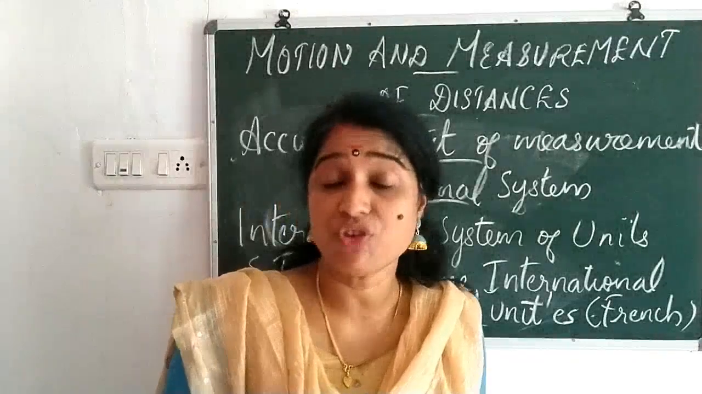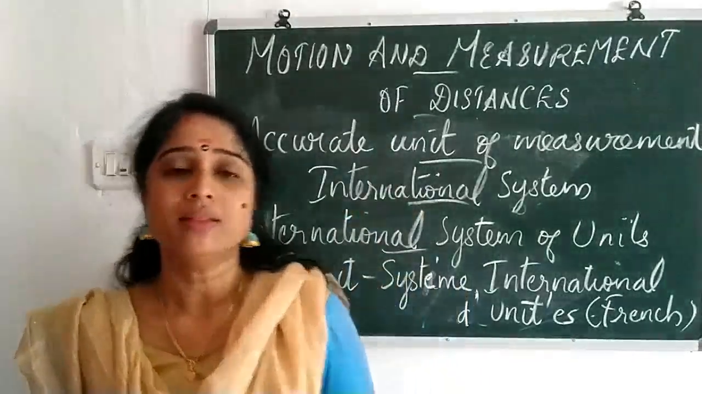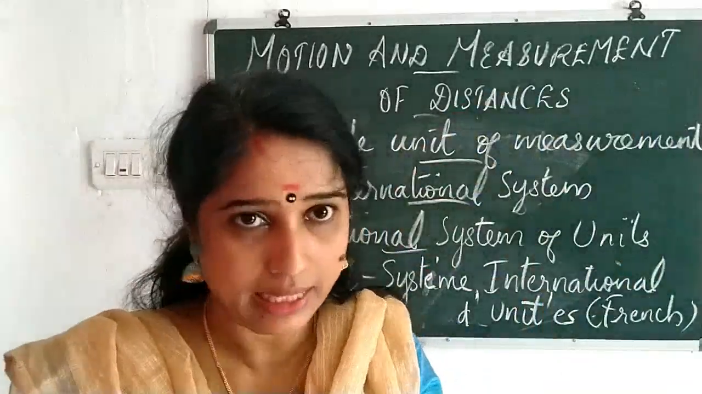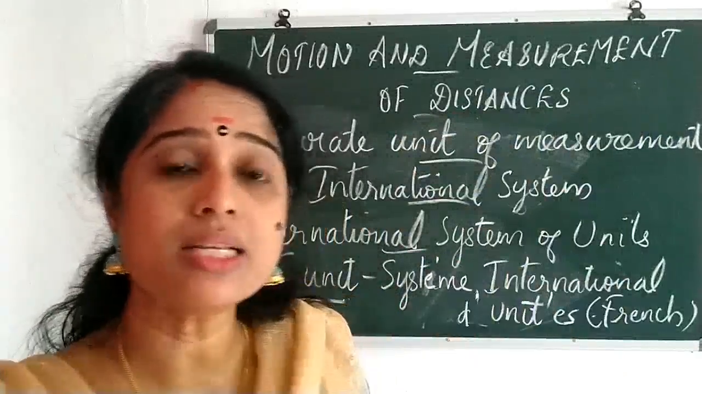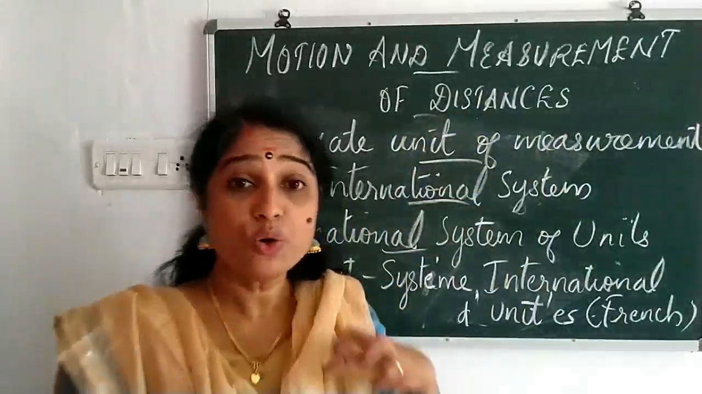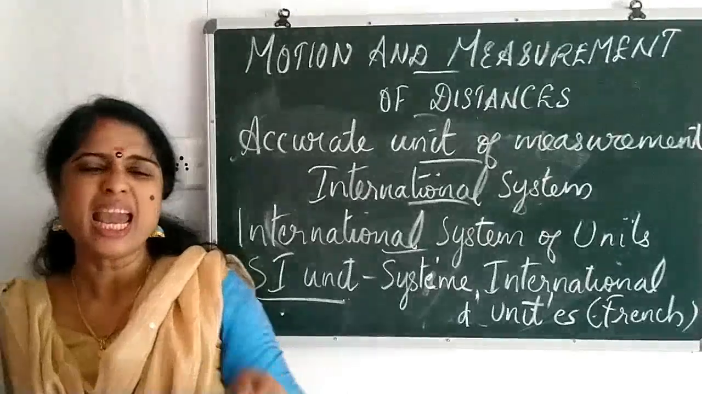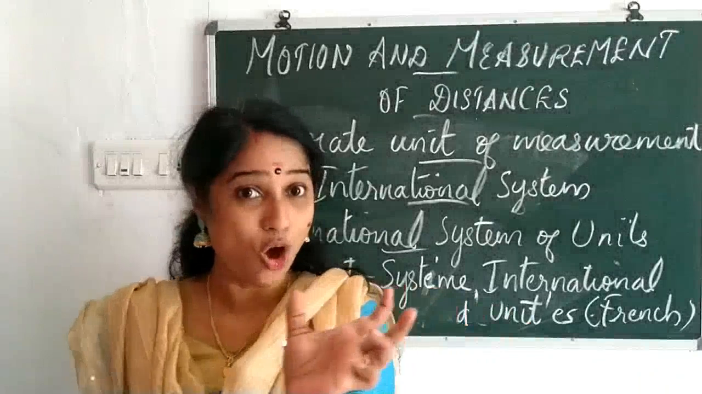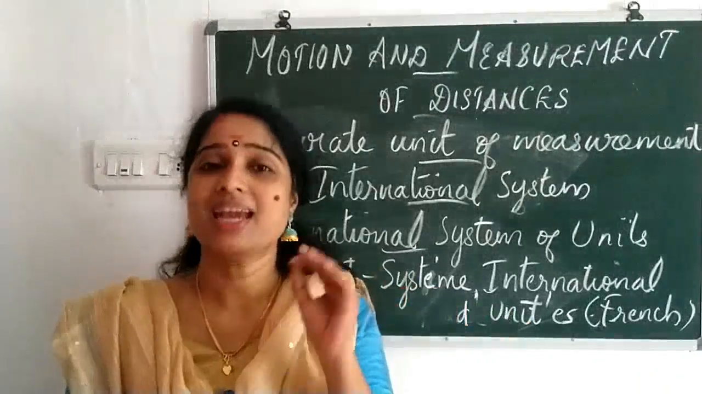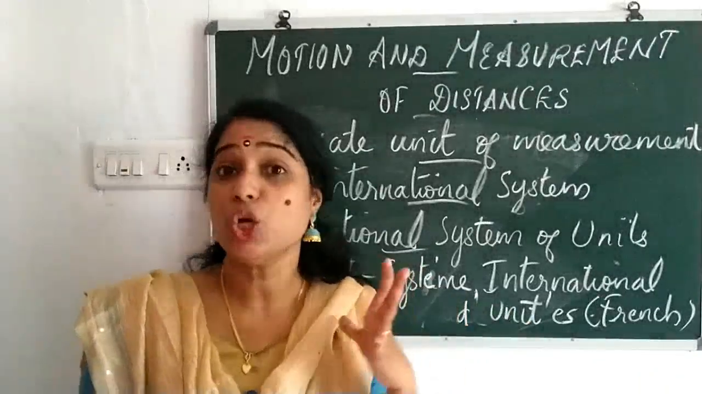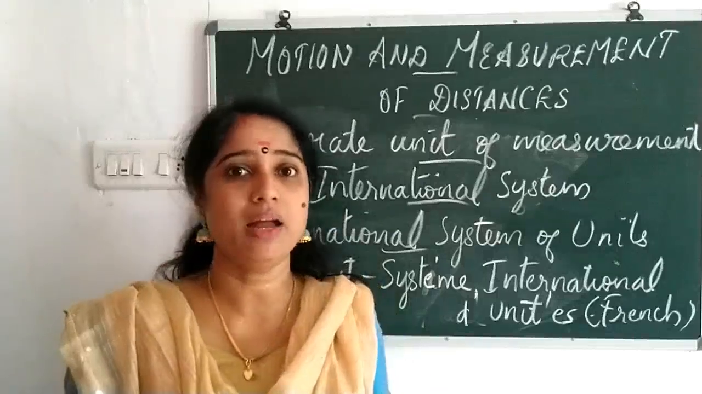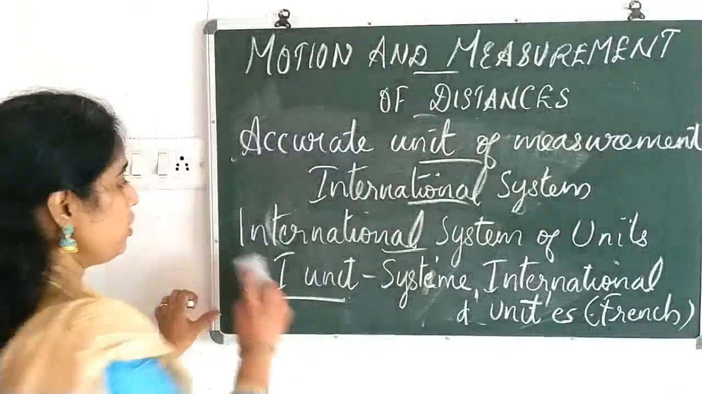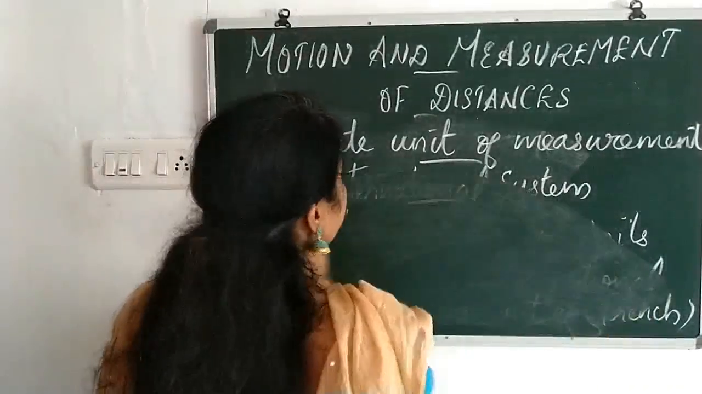For certain measurements, they have a particular unit that is widely accepted by people all over the world. Clear? And there is one International System of Units, and the short form is SI unit. This SI unit has a long form. What is that? Systeme International d'Unites. Which language is that term? It is the French name. Clear? Now we can move on to the different units that are widely accepted.